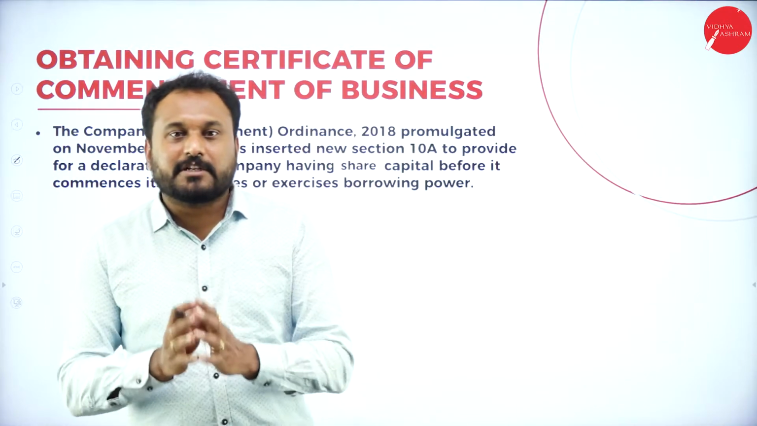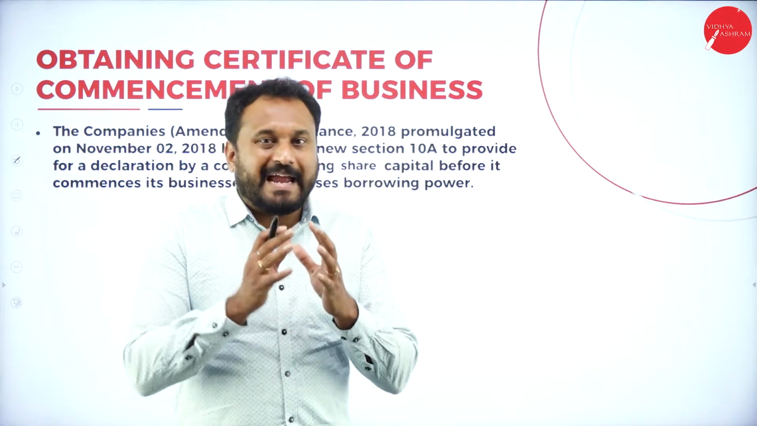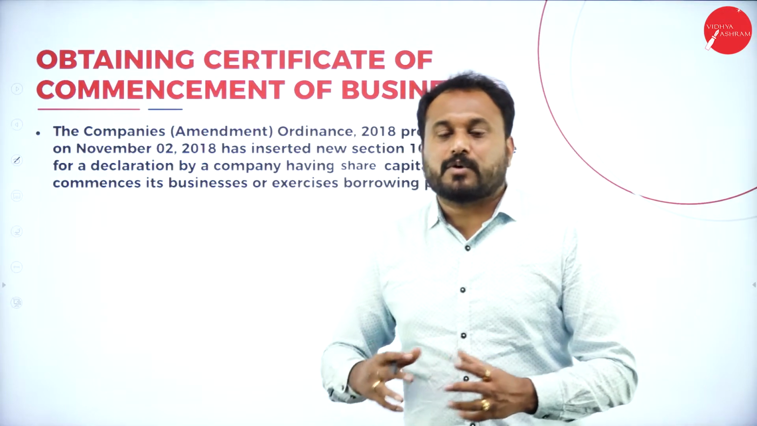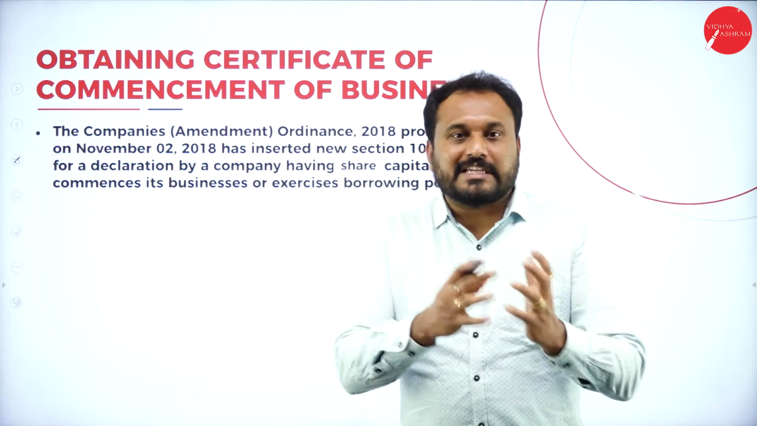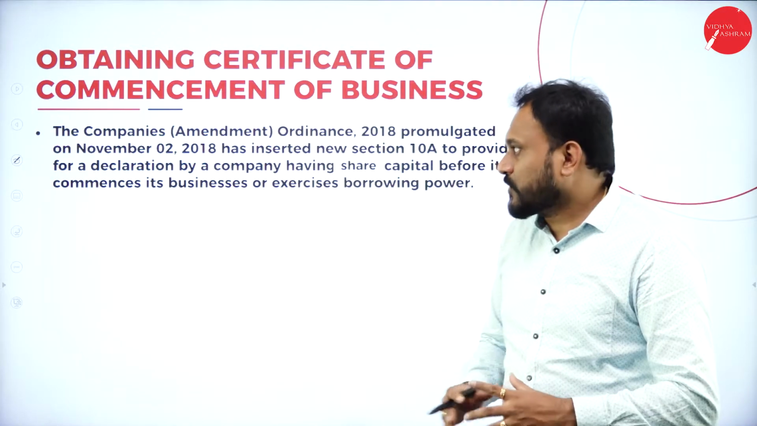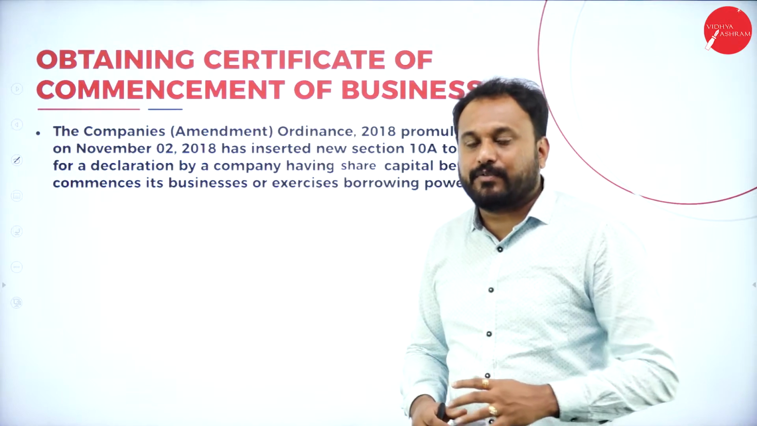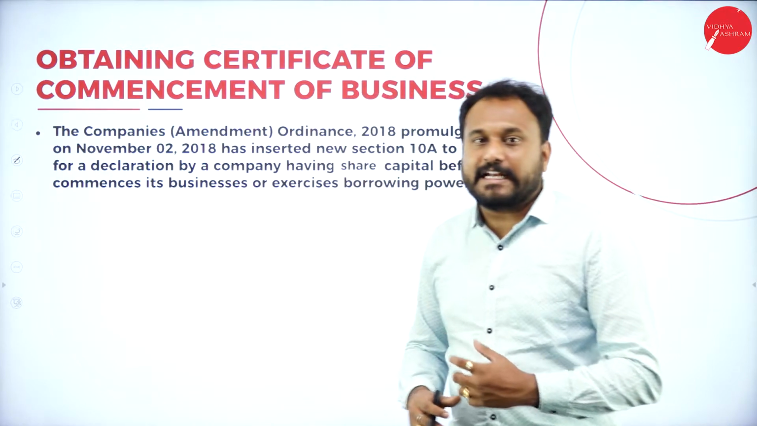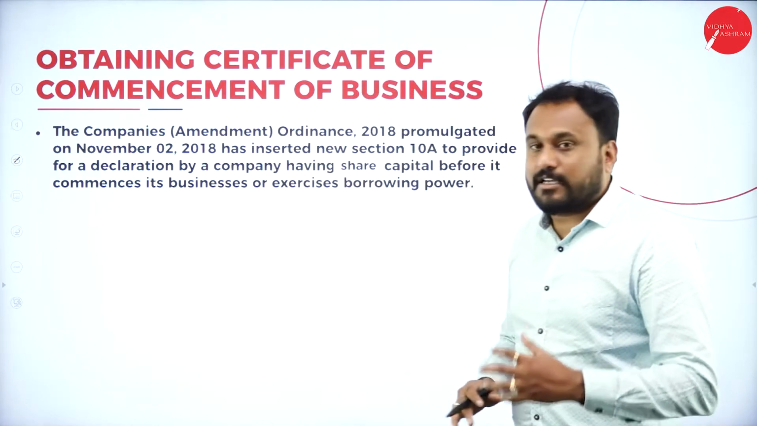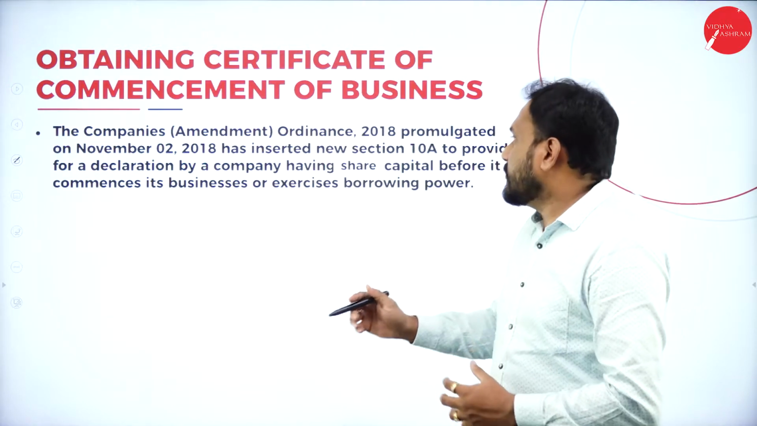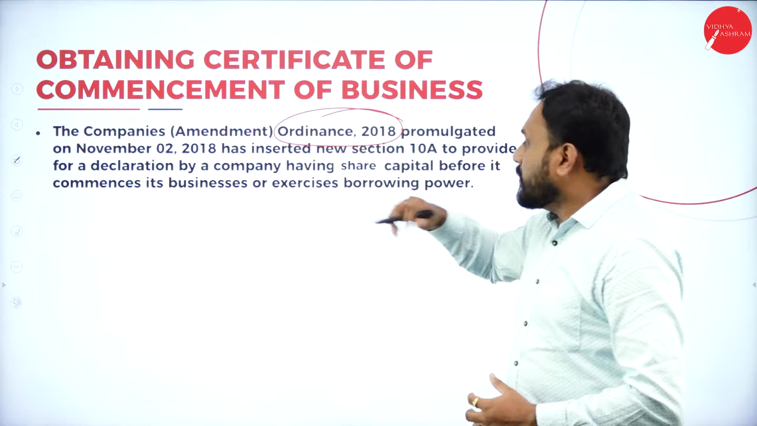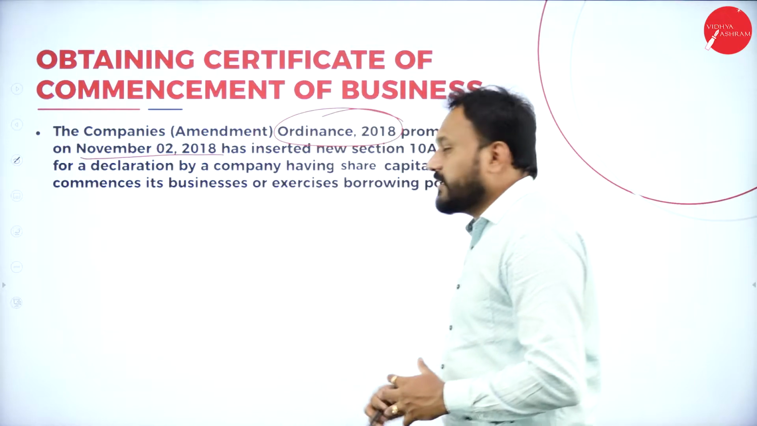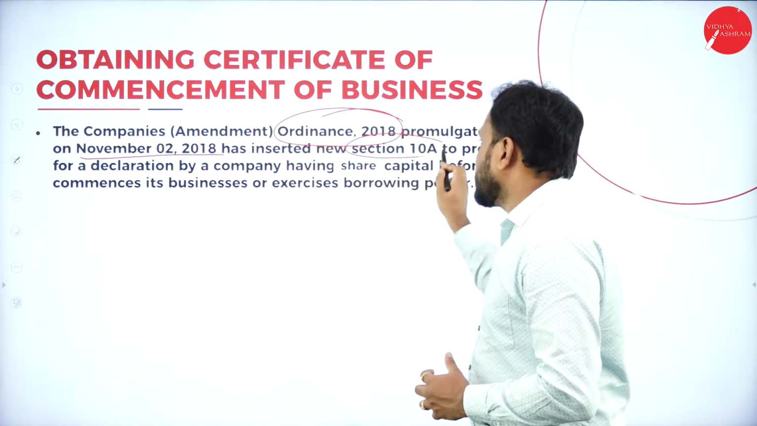Now this Certificate of Commencement of Business is very mandatory, that is very important to start a public company. So what are the rules, what are the regulations, what are the schedules, what are the sections, we're going to understand in this session. So firstly, the Companies Amendment. When you go with the amendment, the act, the bills, you're supposed to be very careful when you are writing the sections. The Companies Amendment Ordinance of 2018, promulgated on November 2, 2018, has inserted a new section, that is 10A. The section is what? 10A.